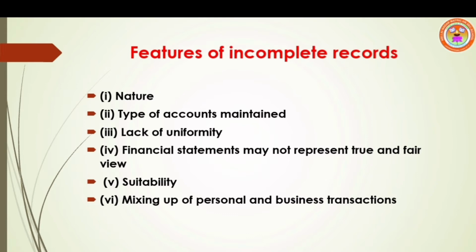Real and nominal accounts are not maintained properly. Point number 3, lack of uniformity. Different organizations record their transactions according to their needs and conveniences. So there is no uniformity among different organizations in recording the transactions.